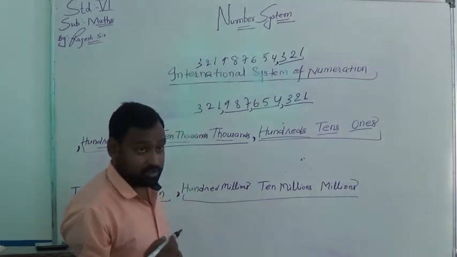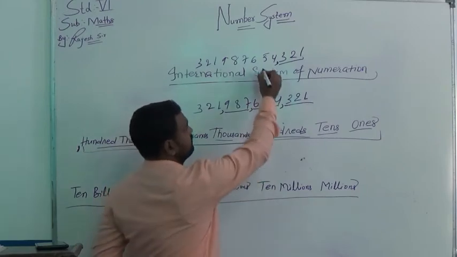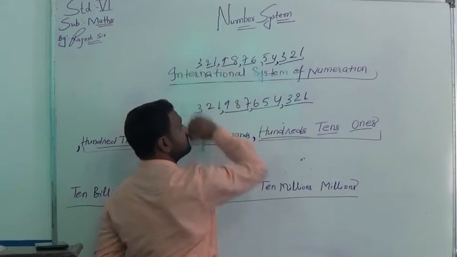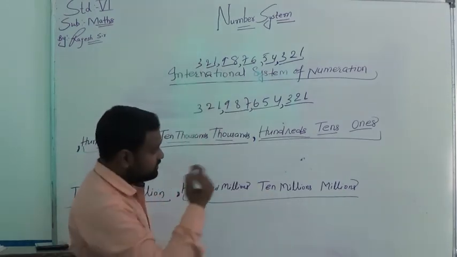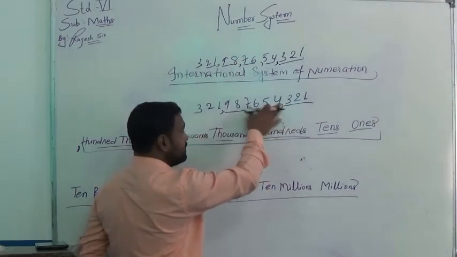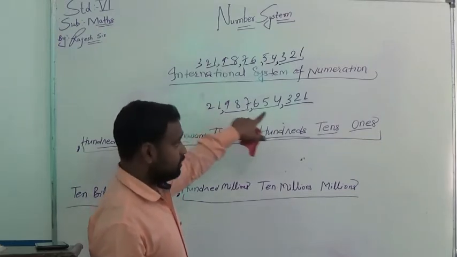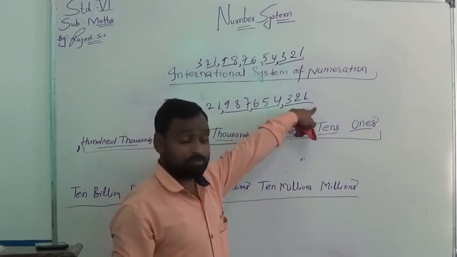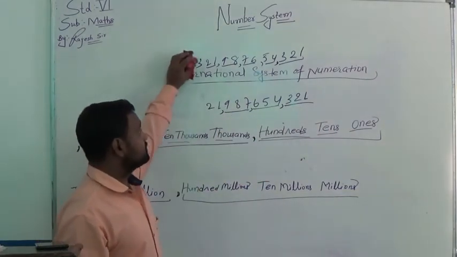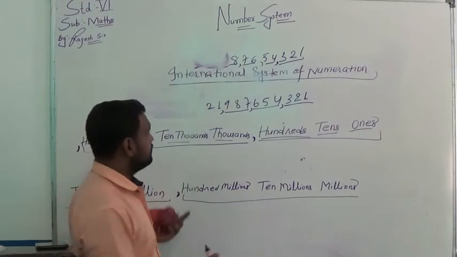The rest are given after 2 digits always. In the international system it is always after 3 digits. Suppose at the last we have only 2 digits, or only 1 digit, no matter, because we start giving separation from right to left.